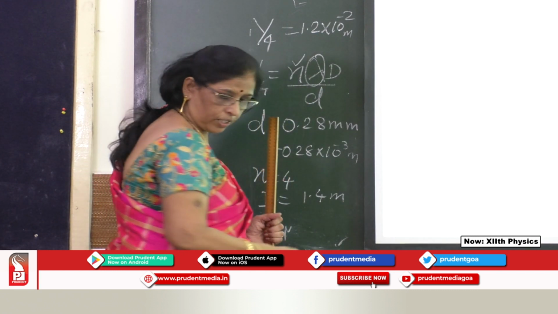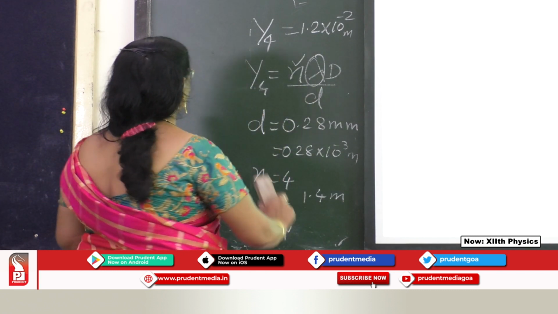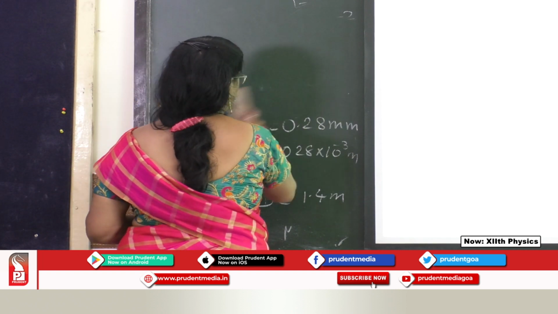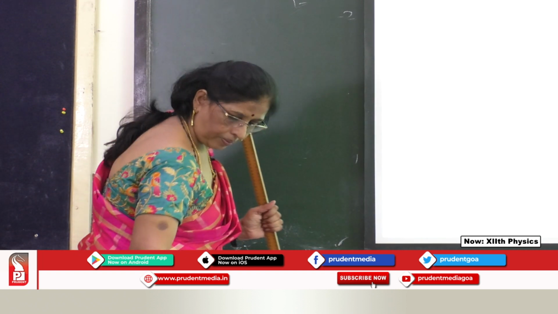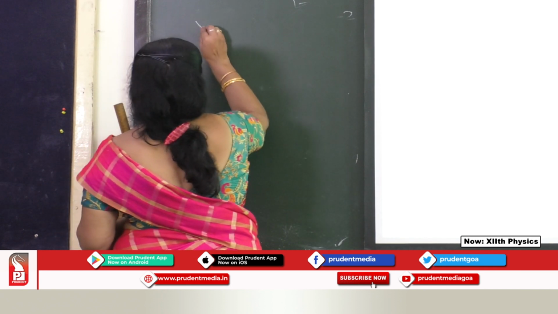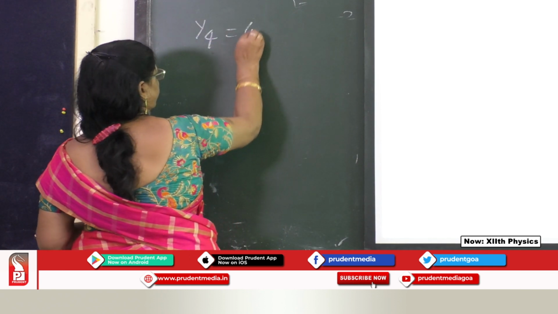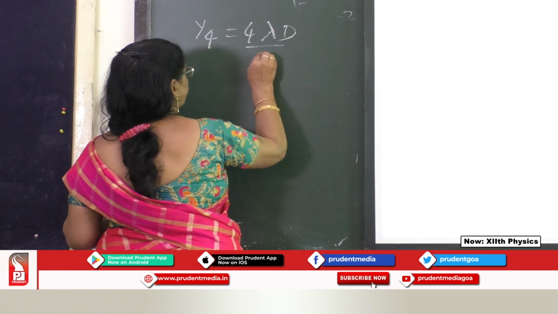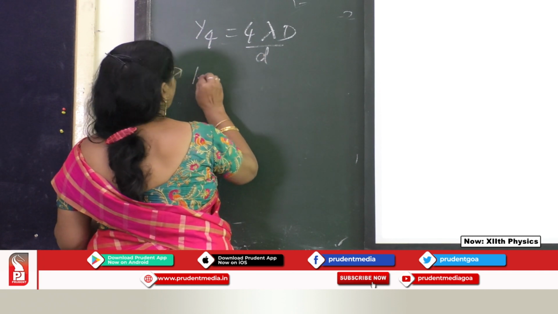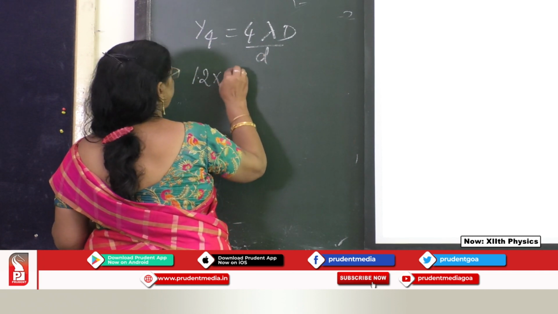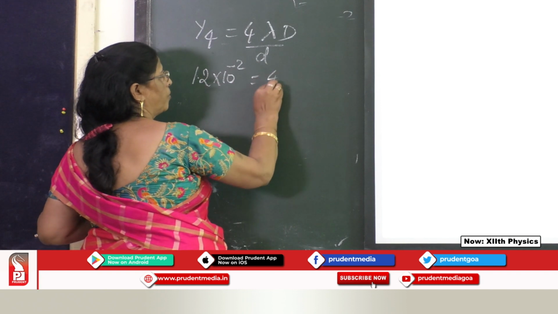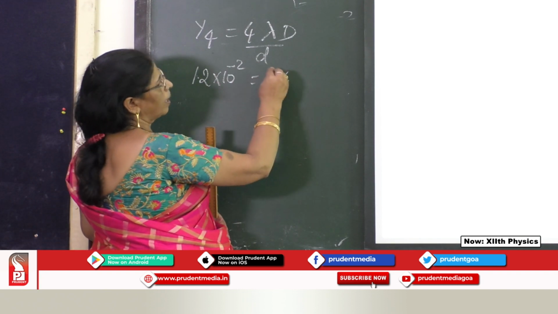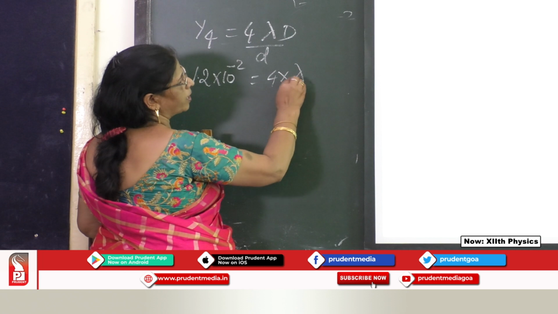So when you consider, I'll just show you small form of it. 1.2 into 10 raised to minus 2 equal to 4 into lambda is given, lambda you are going to find out.